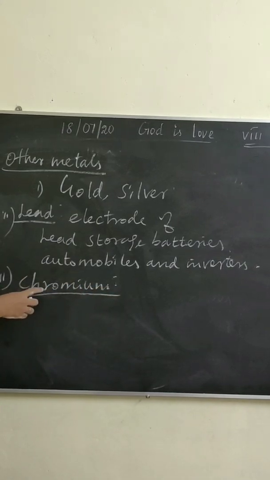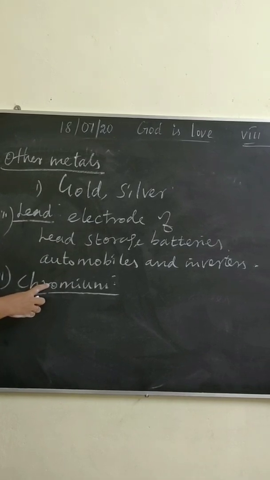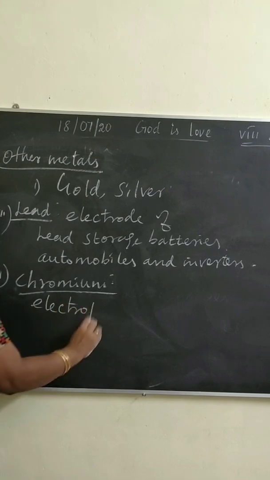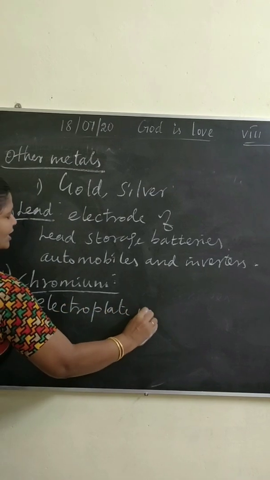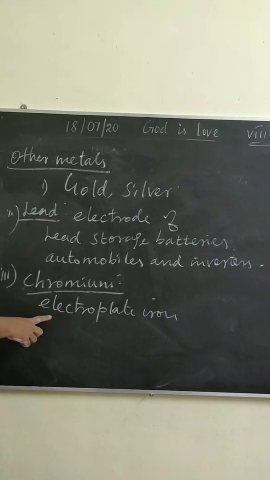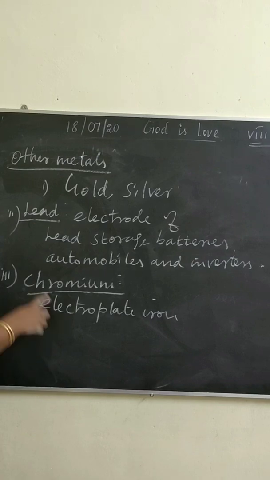Yes. What is chromium? Chromium is used to electroplate iron, to give it a shiny, corrosion resistant finish.